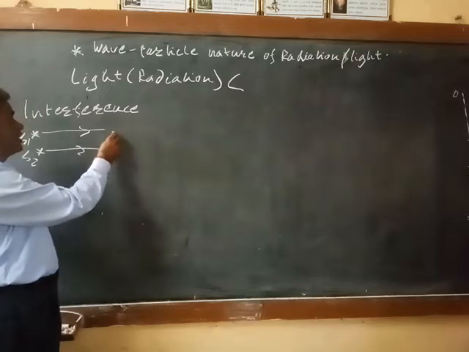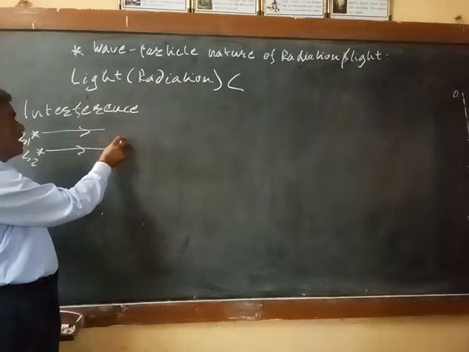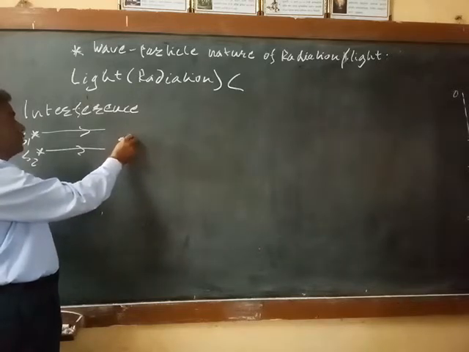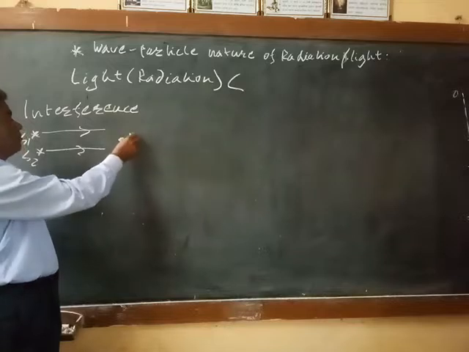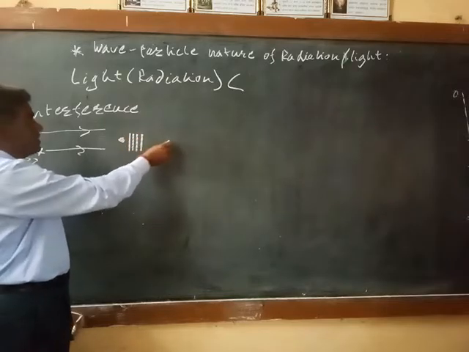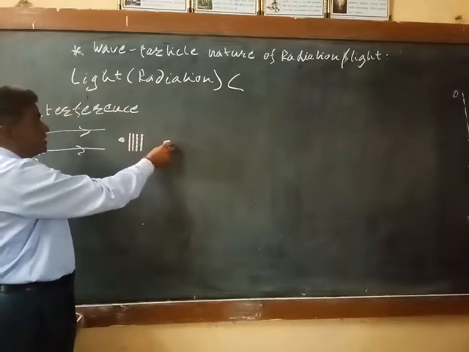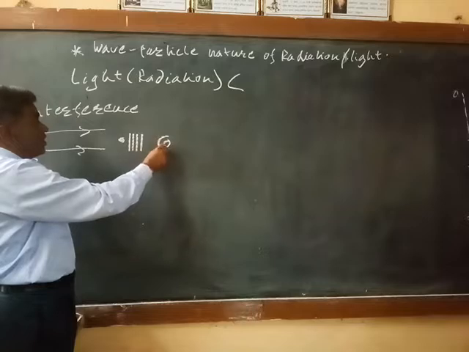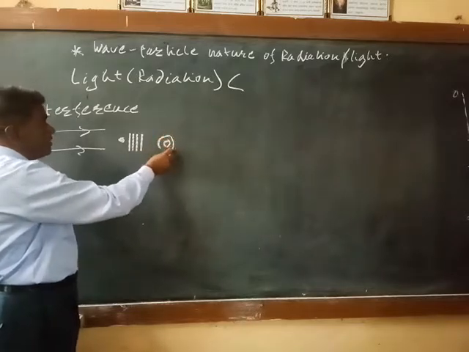When these two waves arrive at this point simultaneously, we get the interference pattern, meaning dark and bright fringes. It may be straight fringes or circular fringes.